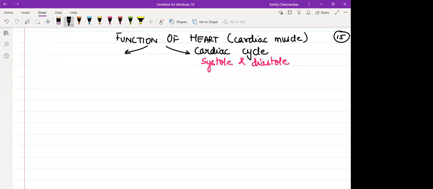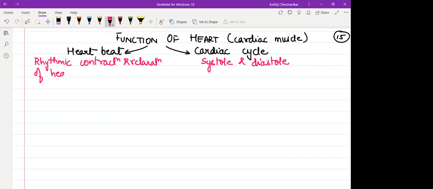For any muscle to contract, the first thing is it should receive a nerve impulse, only then will it contract. Heart is a very unique organ. It generates its own nerve impulse, which we refer to as heartbeat. So this rhythmic contraction and relaxation of heart is due to its own nerve impulse, that is heartbeat.